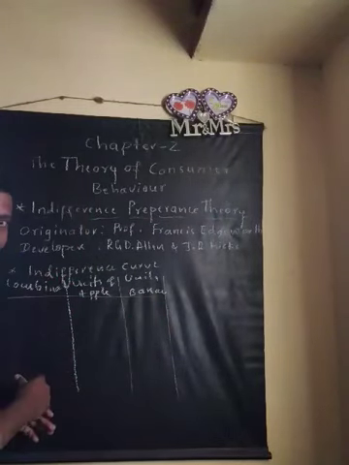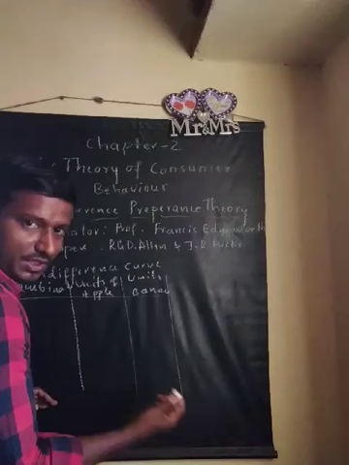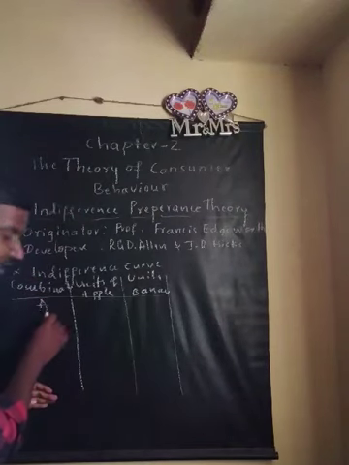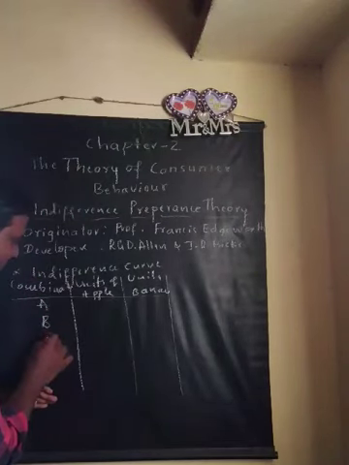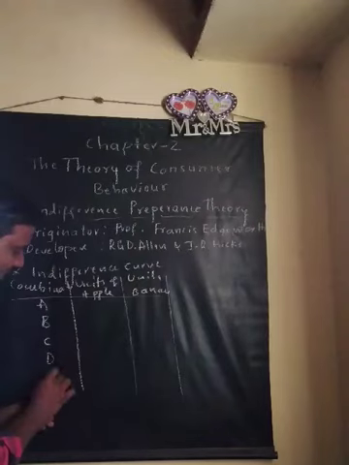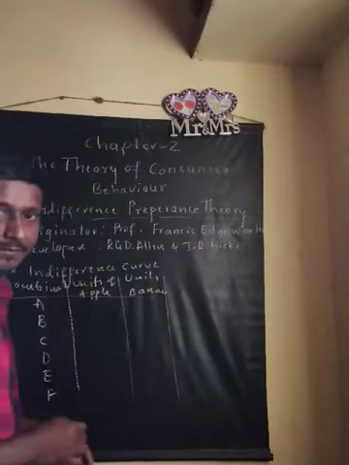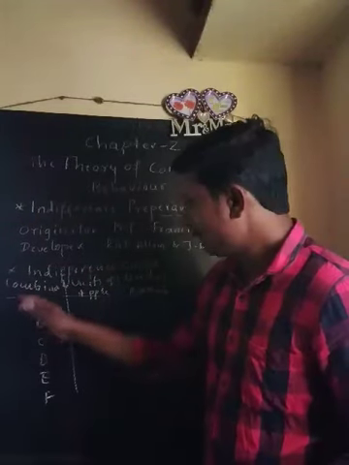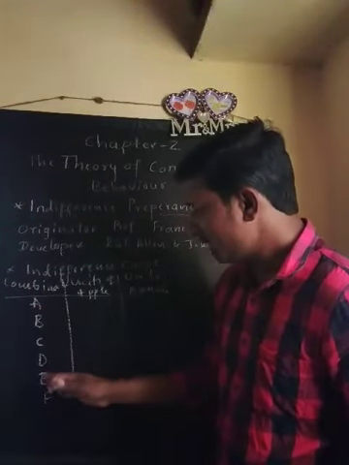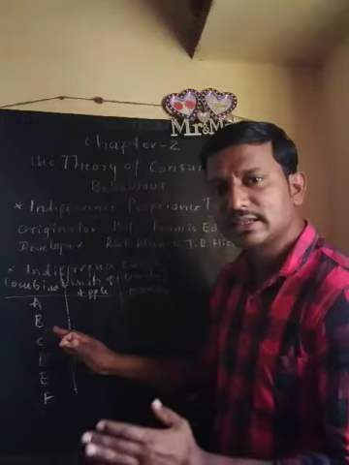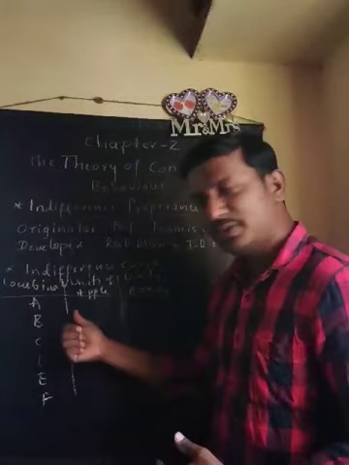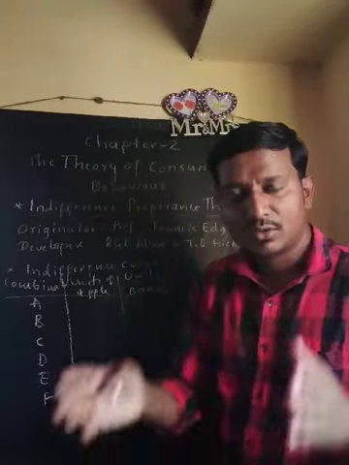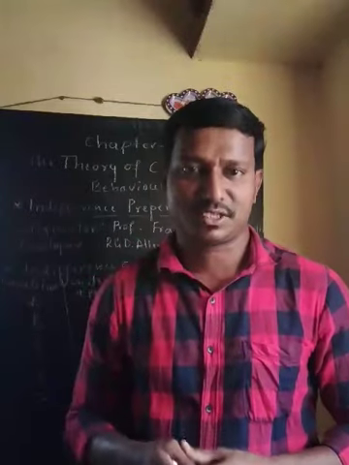So, taking the different combinations, I am going to take A, B, C, D, E, F. For these combinations, I will take some units of apple and some units of banana which give me an equal level of satisfaction.